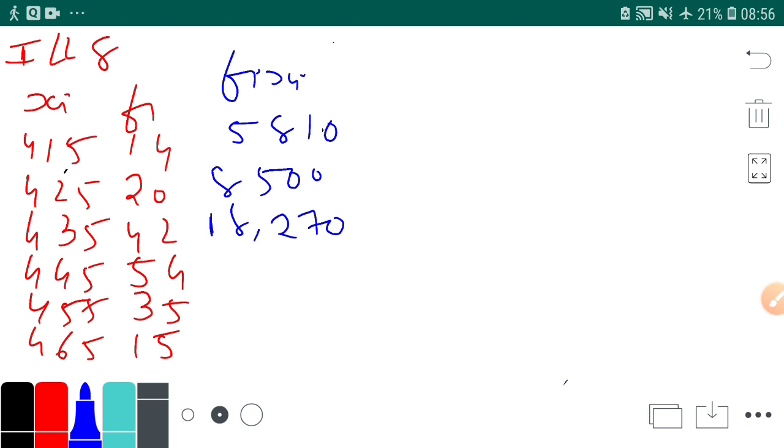Then it's 445 into 54, it's 24030. It's 455 into 35, it's 15925.